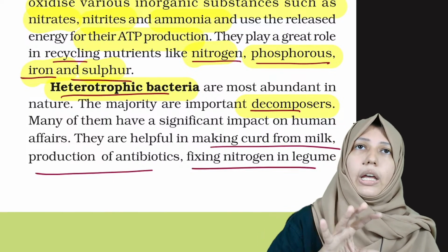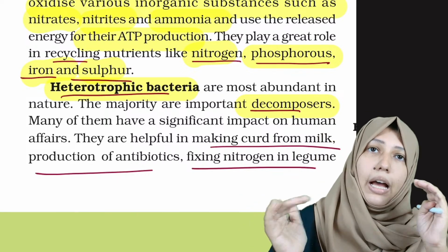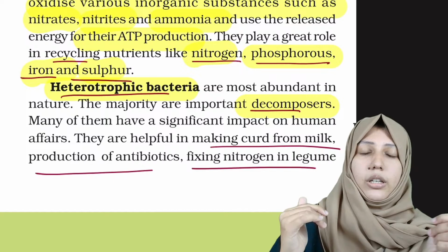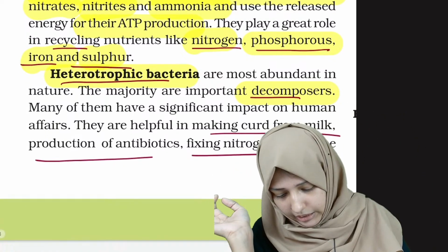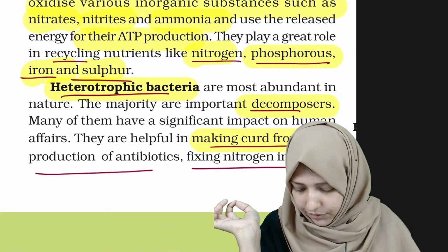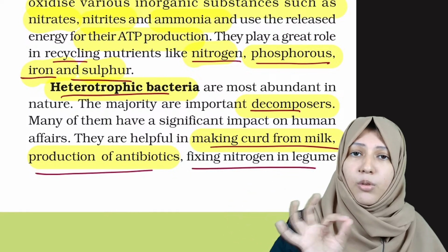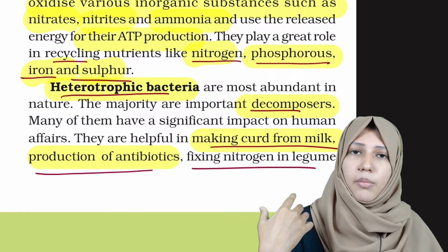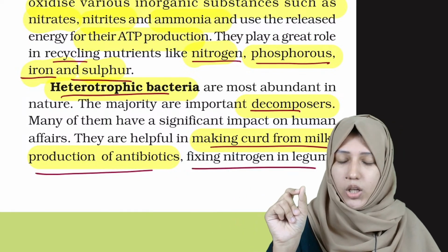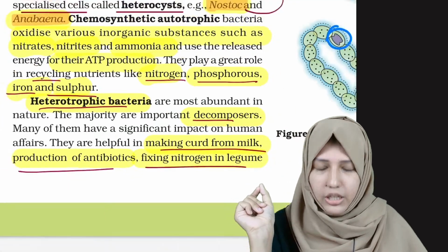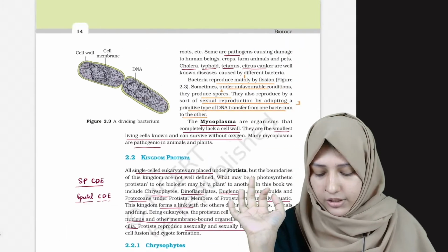Which of the organisms are decomposers that help in turning milk into curd? It was kingdom Monera only. And they are helpful, as I said, for curd from milk and production of antibiotics. This is also important. Do you know what is meant by antibiotic? Antibiotics are drugs which are used against bacterial infections. And fixing nitrogen in legume plants, as we studied in earlier classes.